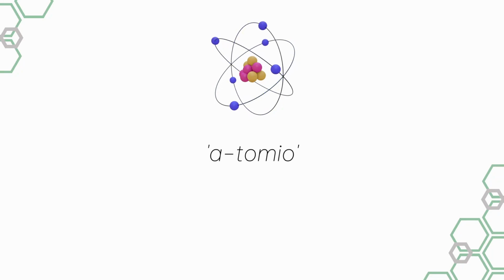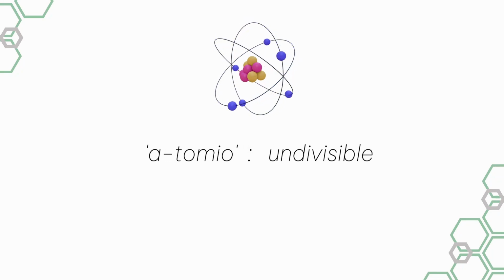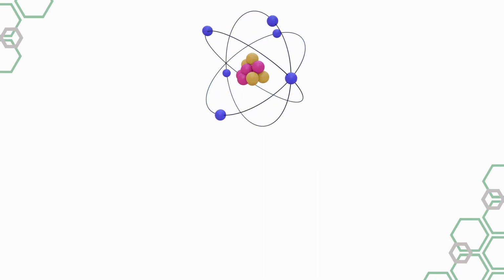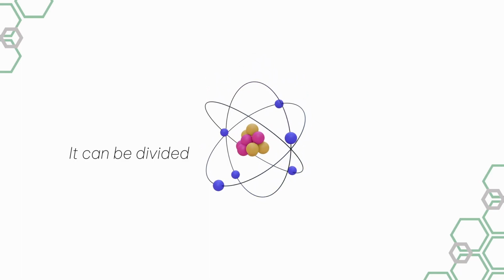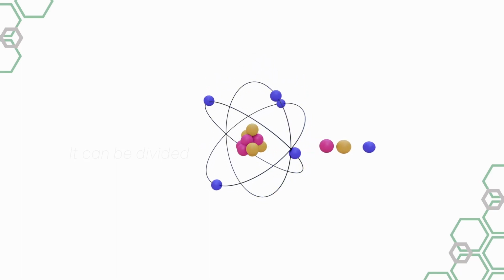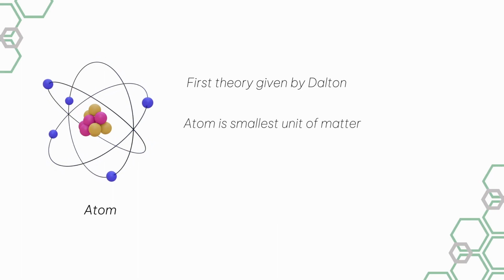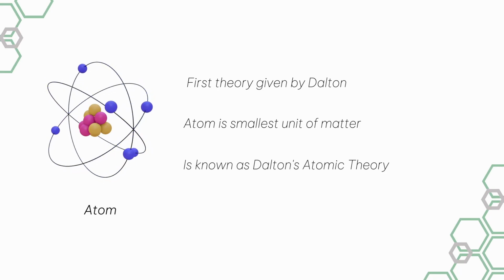Atom has come from a Greek word atomio, which means indivisible, or that which cannot be divided. But these are very old things. Today we know that atom can be divided, and there are particles smaller than atom also. The first theory about the atom was given by Dalton. According to his theory, atom is the smallest unit of matter, and this theory is known as Dalton's atomic theory.